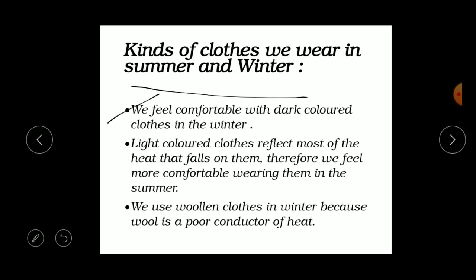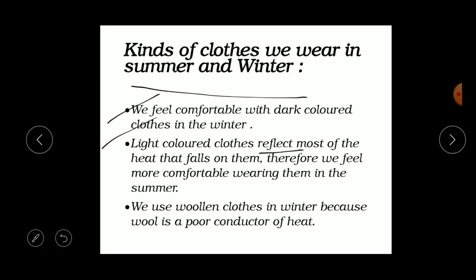First, we feel comfortable with dark colored clothes in the winter because dark colored clothes absorb more heat. So we prefer dark colored clothes in the winter. Next, light colored clothes reflect more of the heat that falls on them.